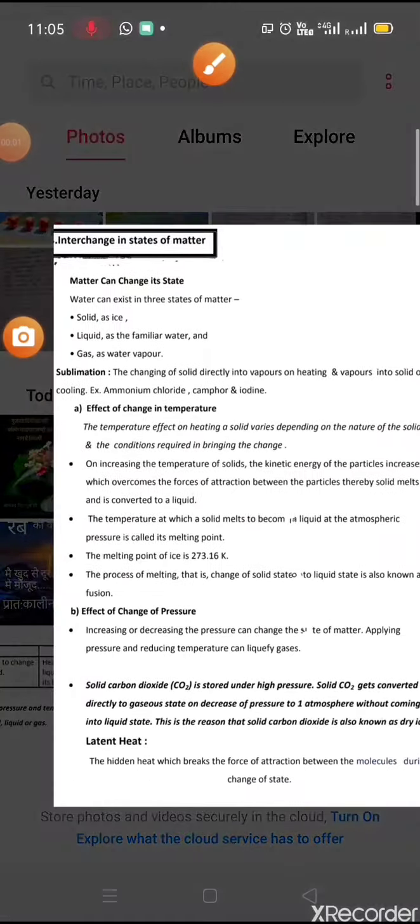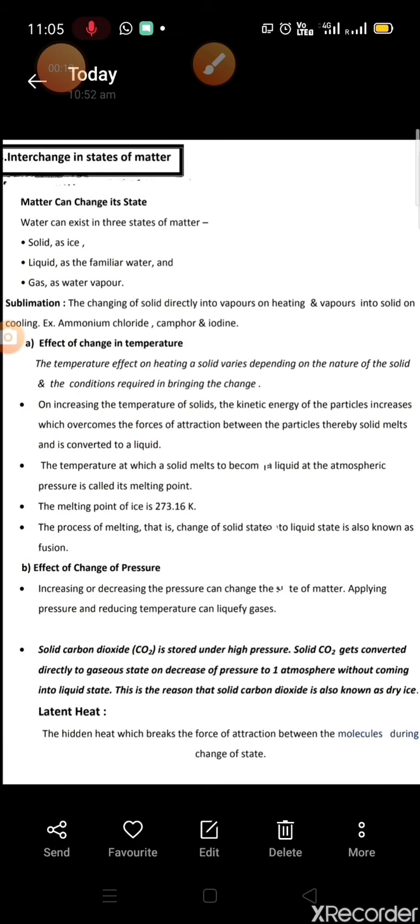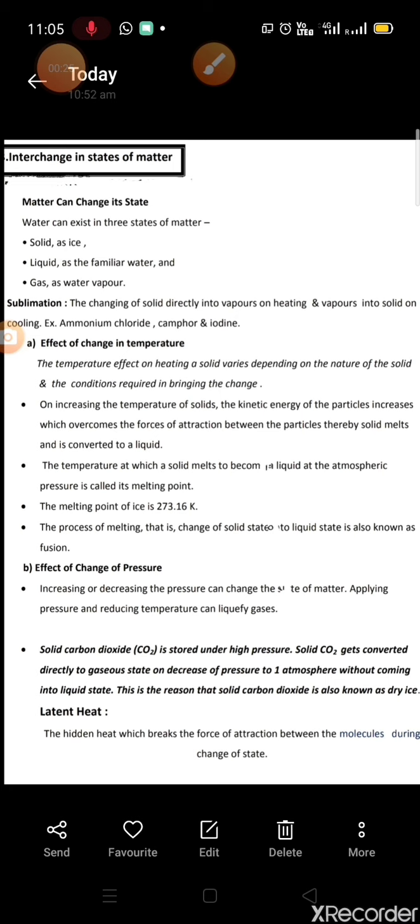Good morning, students. Let us discuss interchanges in states of matter. Matter can change its state. As we all know, water can exist in three states of matter, that is solid as ice, liquid as the familiar water, and gas as water vapor.